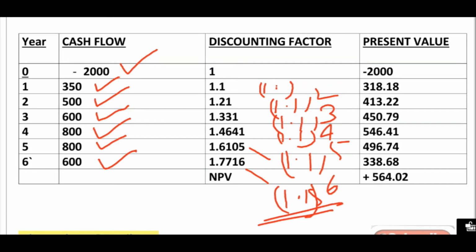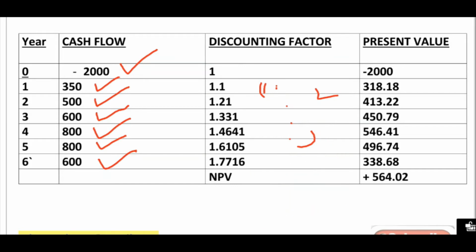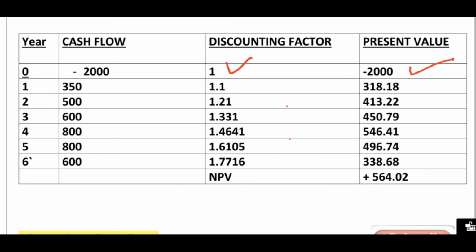So what we are going to do here, whatever cash flow is there, we will divide by that discounting factor. For 2000 rupees there is no change, because we invested in the starting itself, so we take only 2000 rupees for the first year.